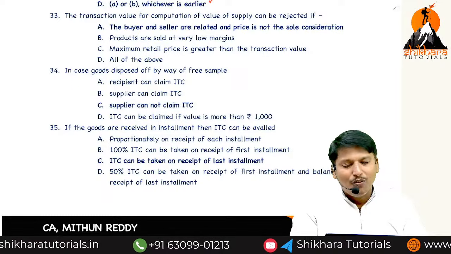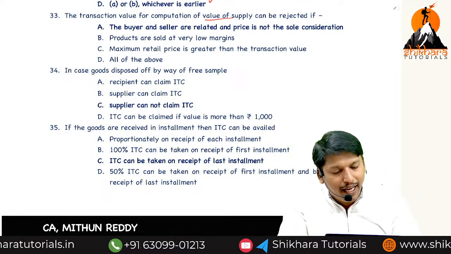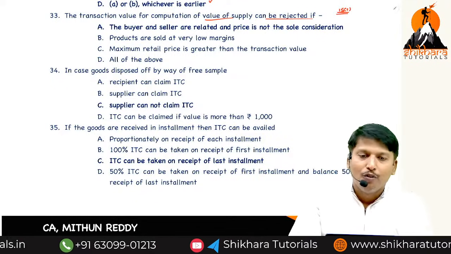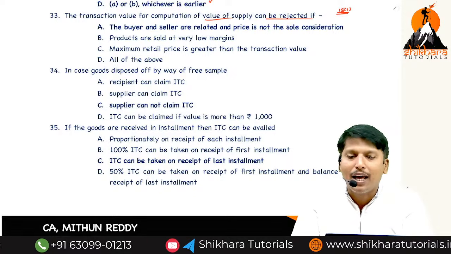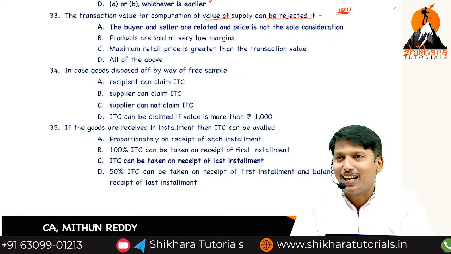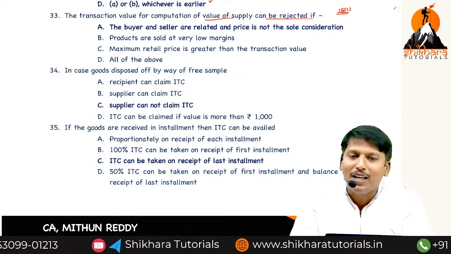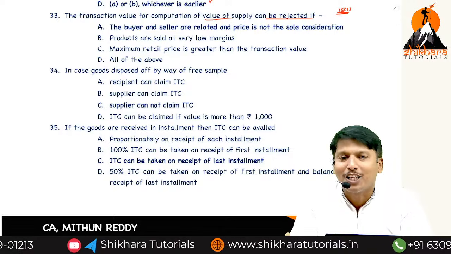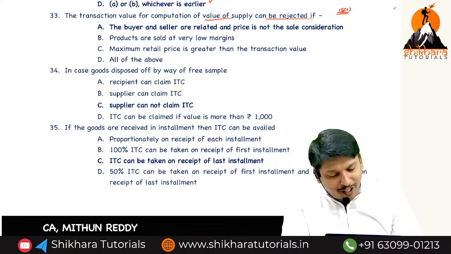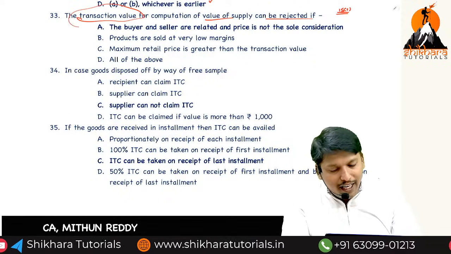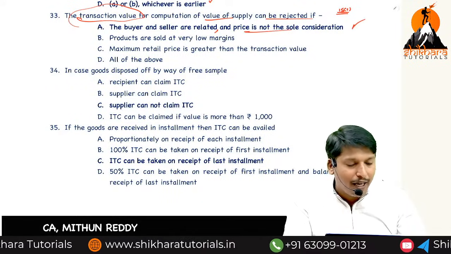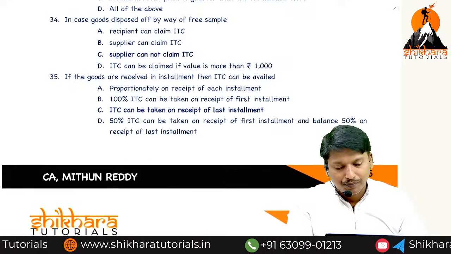The transaction value for computation of value of supply is rejected. Sir, what is the transaction value? 15(1). When is 15(1) applicable? When supplier and recipient are not related and price is the sole consideration. If supplier and recipient are related or price is not the sole consideration, 15(1) is not applicable, 15(4) is applicable. 15(1) is the transaction value, no? So it is rejected when supplier and recipient are related or price is not the sole consideration.